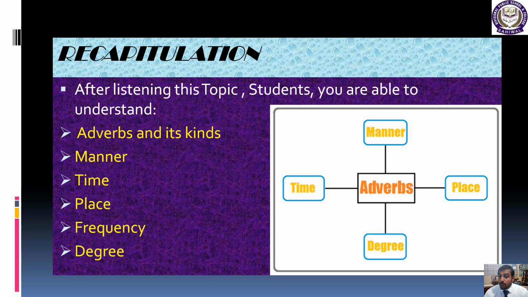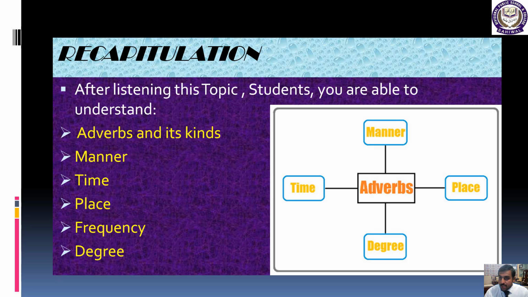First, the adverb of manner, in which we discuss how the action occurs. After that, adverb of time, the time when the action occurs. Then adverb of place, where the action occurs. And after that, frequency, how many times the action occurs.